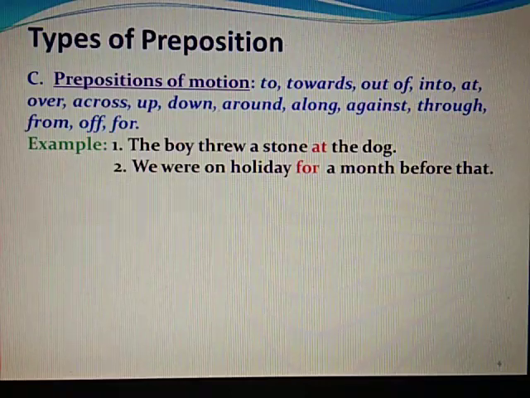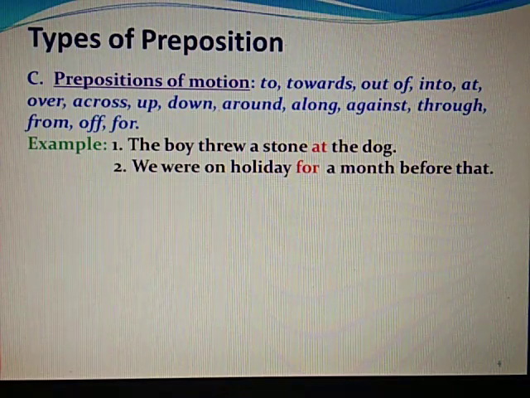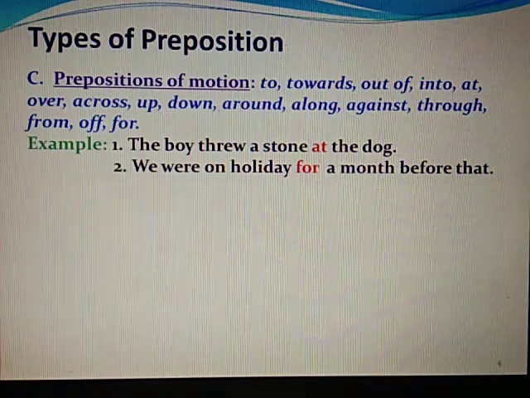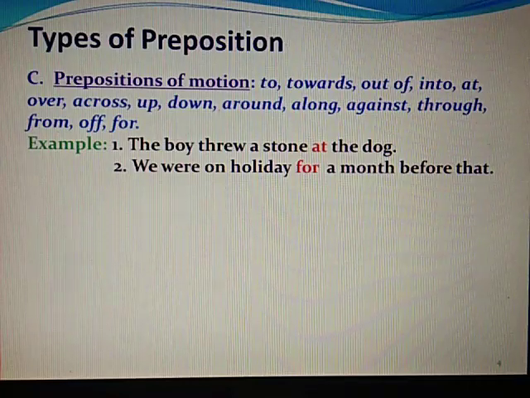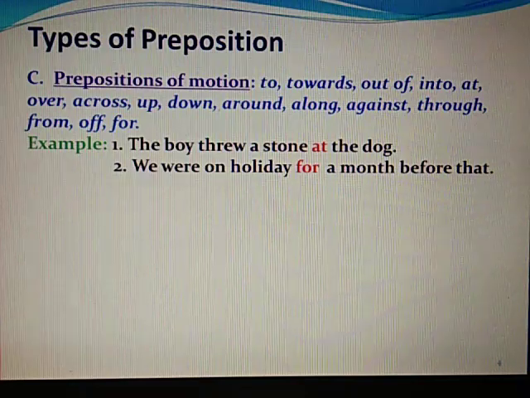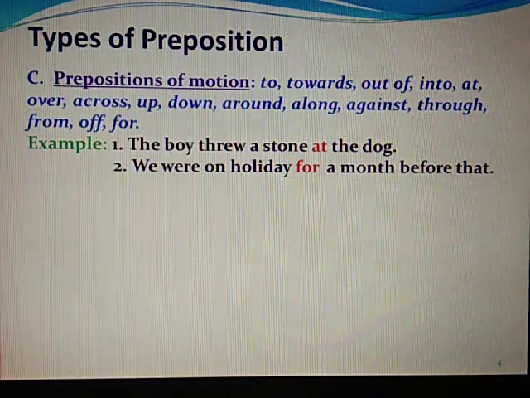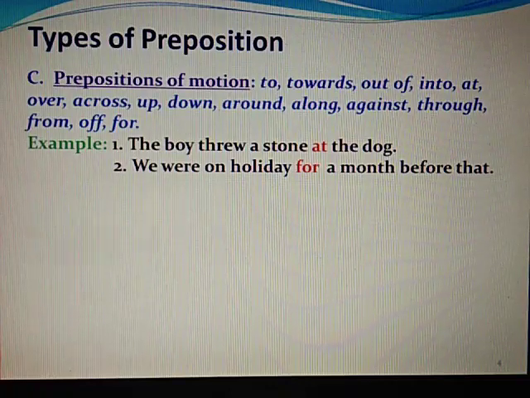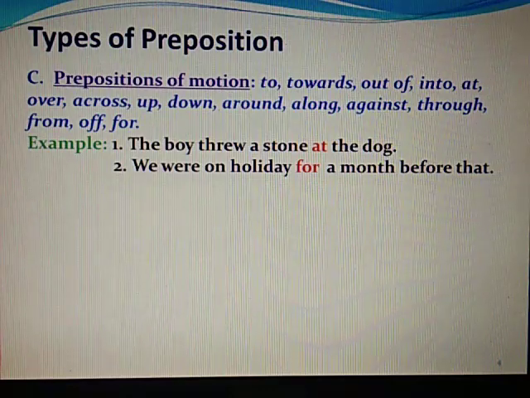Then prepositions of motion, by which we come to know the movement of the nouns or pronouns, like towards which it is moving. So to, towards, out of, into, at, over, across, up, down, around, along, against, through, from, of, for. All these words are prepositions of motion. For example, the boy threw a stone at the dog.